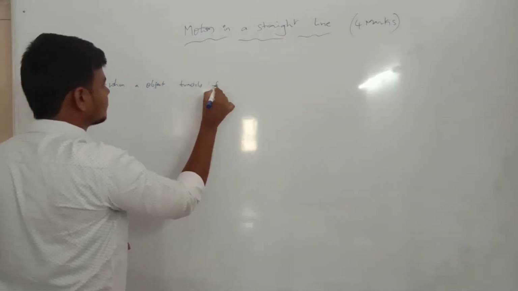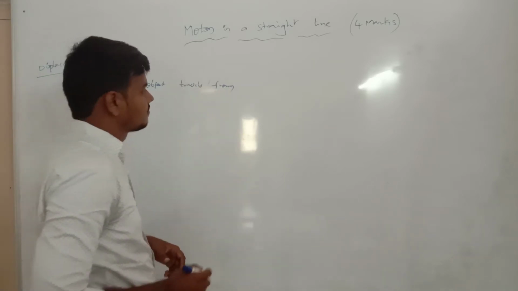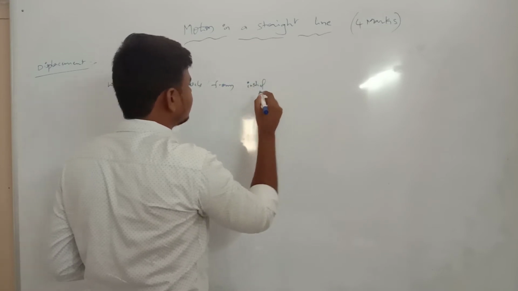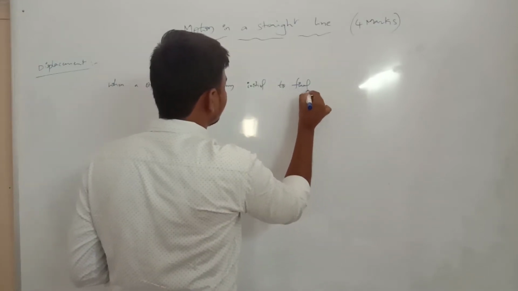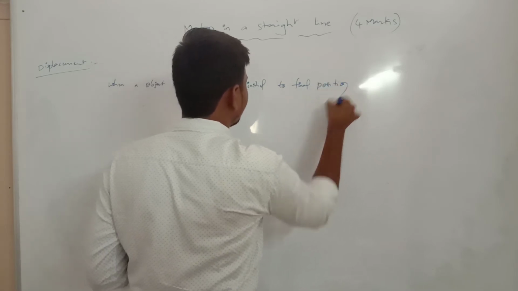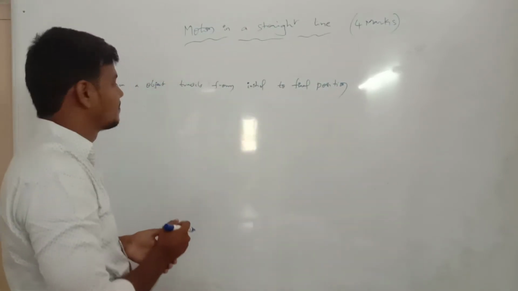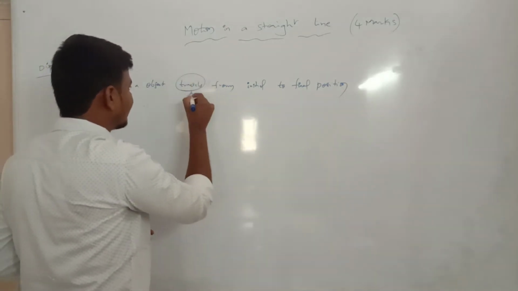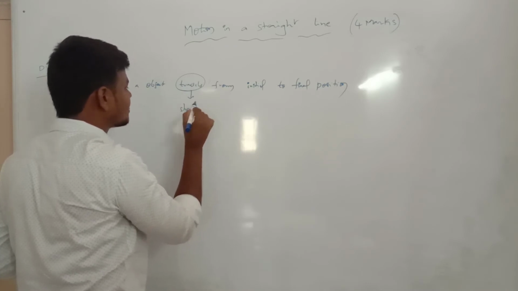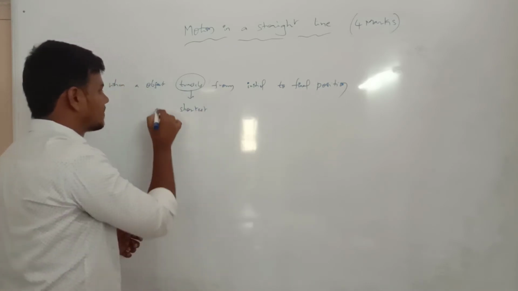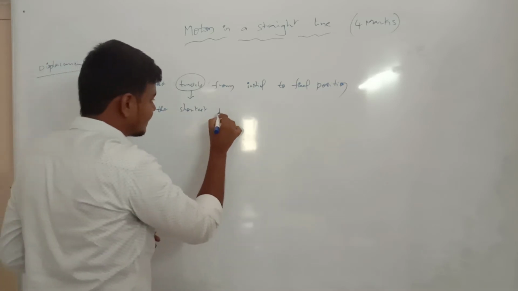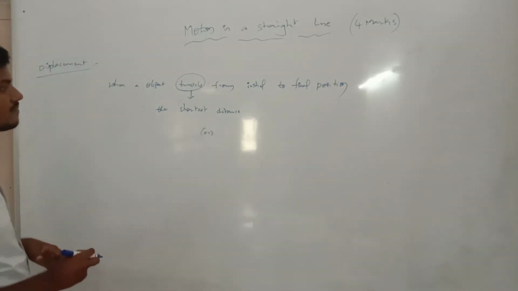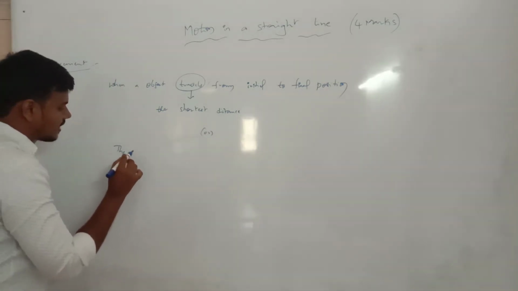travels from, the same way, initial to final position. The same previous definition we take: when an object travels from initial to final position. Travels means we are taking the shortest displacement. Which displacement? The shortest displacement, the shortest distance.